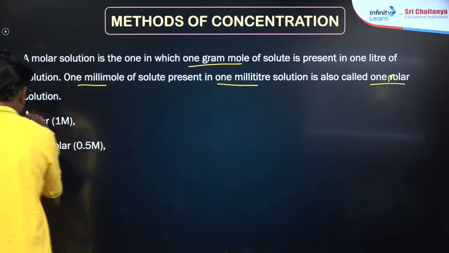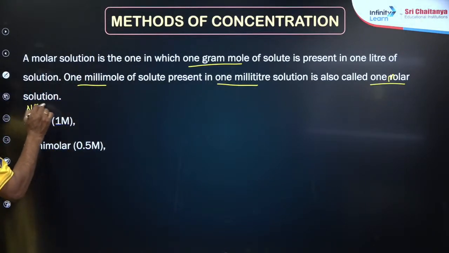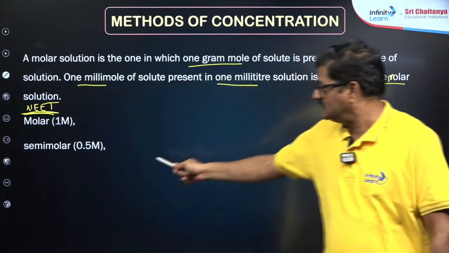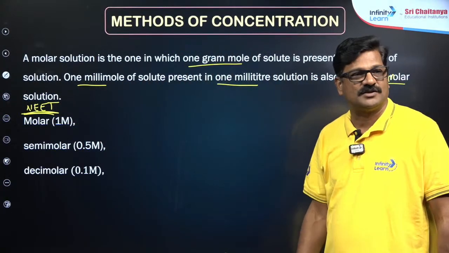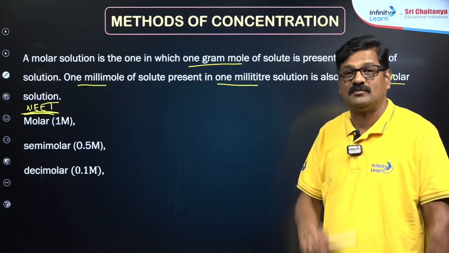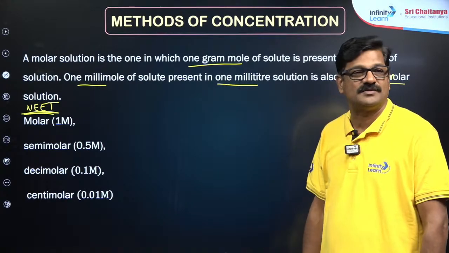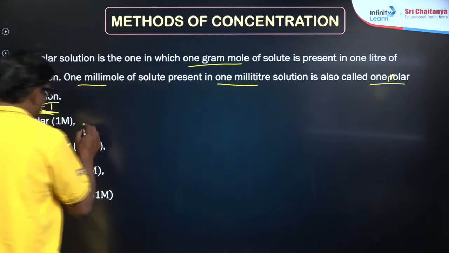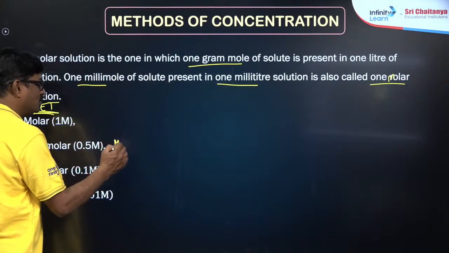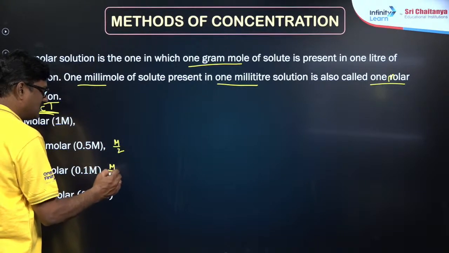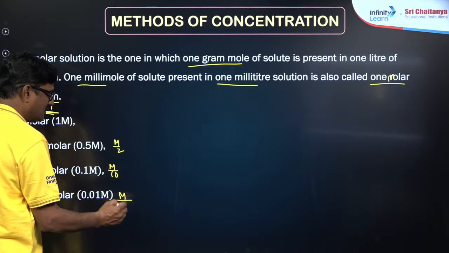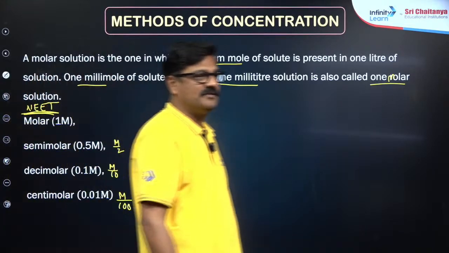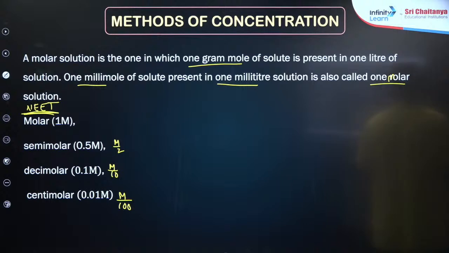And in the NEET examination this is quite important, it is very important. Also, a decimolar solution means molarity is equal to 0.1 molar. A centimolar solution is equal to 0.01 molar. They are written as M by 2, M by 10, M by 100. Got it? These terminologies are very important. Everybody please make a note of it. Quickly.